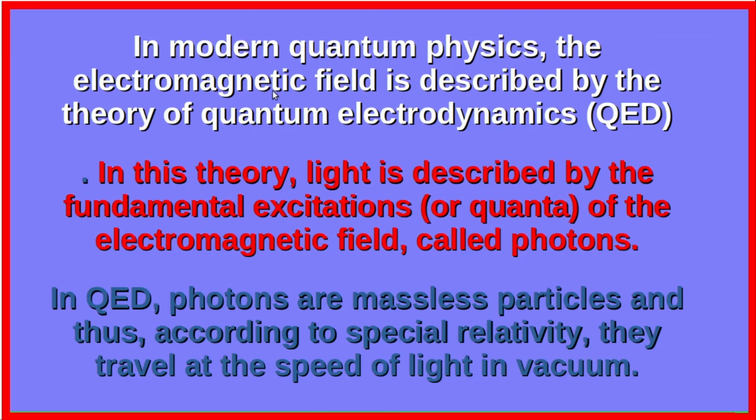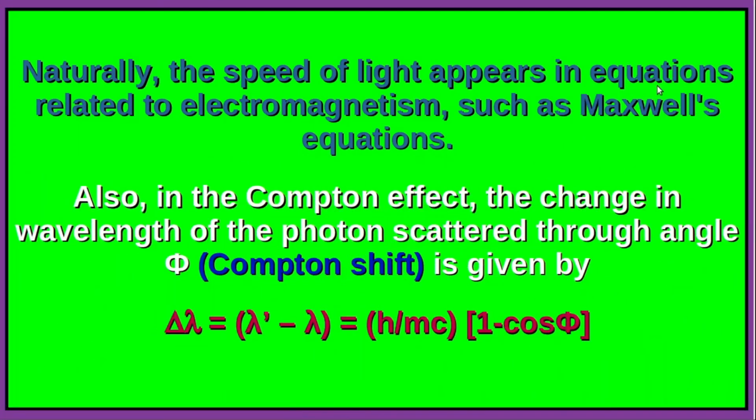In modern quantum physics, the electromagnetic field is described by the theory of quantum electrodynamics. In this theory, light is described by the fundamental excitations or quanta of the electromagnetic field, which are called photons. In quantum electrodynamics, photons are massless particles, and thus, according to the special theory of relativity, they travel at the speed of light in vacuum. Naturally, the speed of light appears in equations related to electromagnetism, such as Maxwell's equations.